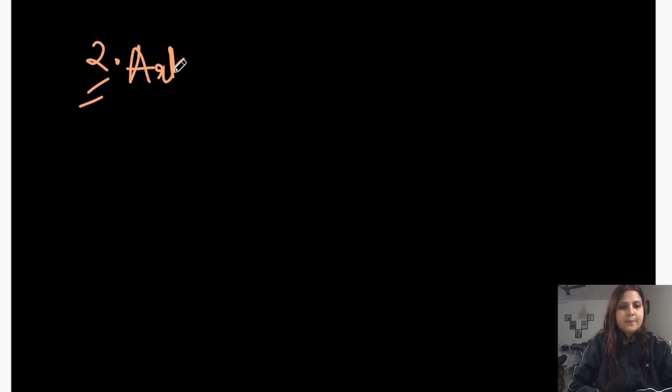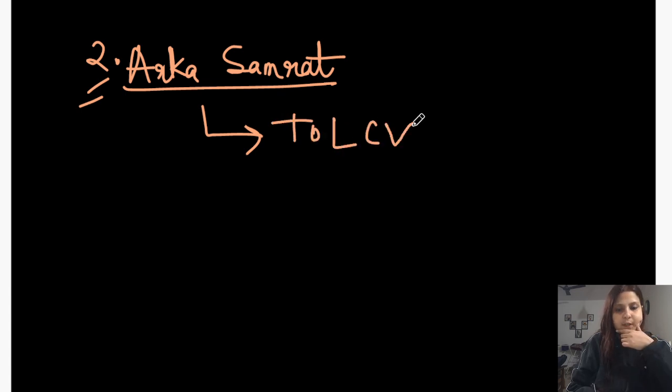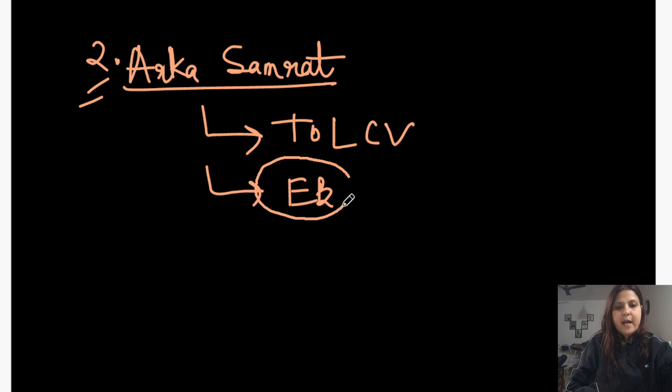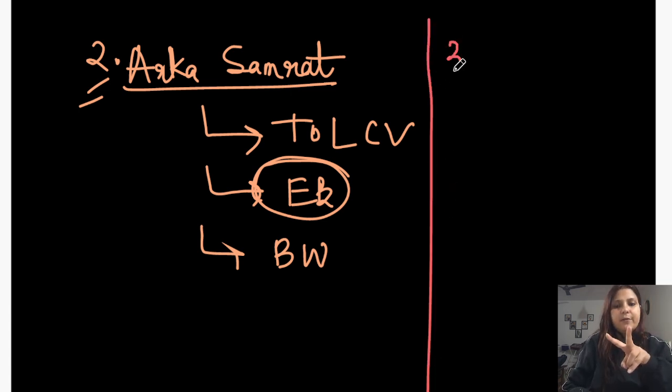Now let us come to the second variety, which is known as Arka Samrat. This Arka Samrat variety, which is an MDR variety of tomato, is resistant to tomato leaf curl virus, as well as to early blight, which I am now writing as EB, as well as to BW. So what is this BW? This BW is again bacterial wilt. So this is the second variety we have done under tomato today.